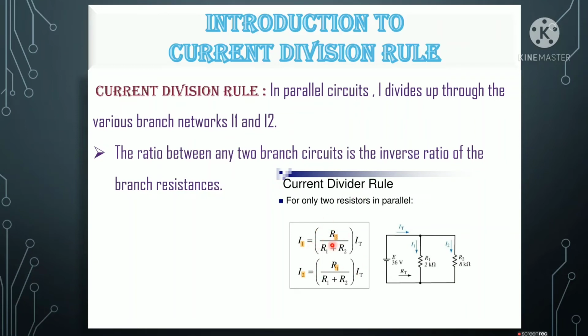But here we will change a little bit. We are taking the opposite resistance. If we need to calculate I1 at R1, we need to take R2. So just inverse: the current across one of the resistors is equal to the total current across the parallel combination into the value of the opposite resistor by the sum of the individual resistors.